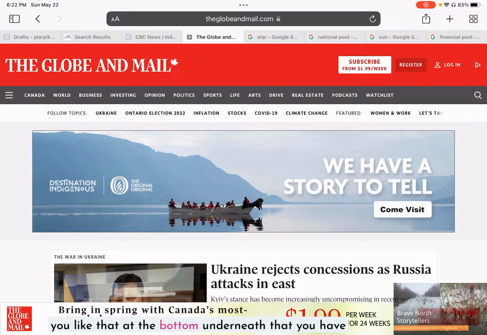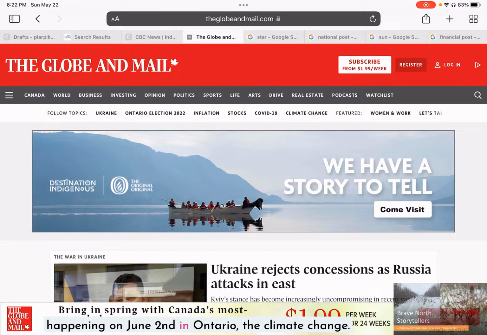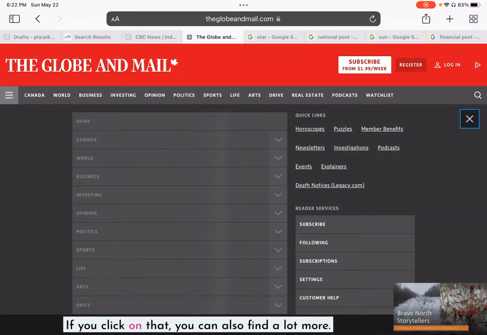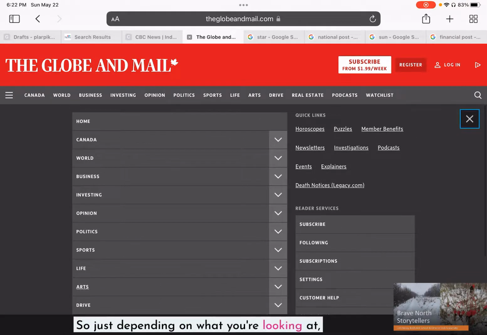At the bottom, underneath it, you have the following topics: Ukraine, the current election that's happening on June 2nd in Ontario, climate change. What's also great about this website is at the very left-hand side, you see these three little bars. If you click on that, you can also find a lot. So depending on what you're looking at, this is what you can search up or find.